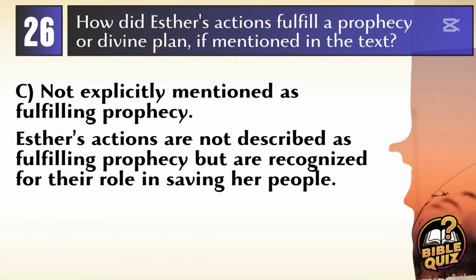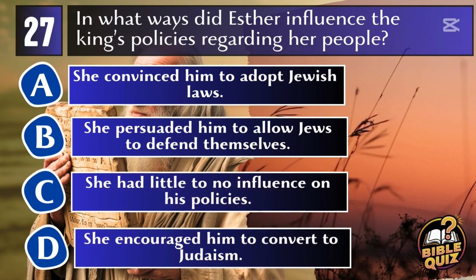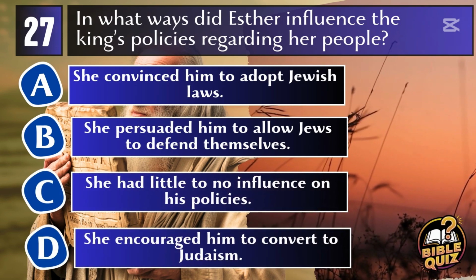Answer: C. Not explicitly mentioned as fulfilling prophecy. Esther's actions, while heroic and crucial, are not explicitly described as fulfilling a specific prophecy or divine plan in the biblical text. Her story is more about her personal bravery and its impact rather than the fulfillment of a prior prophecy.